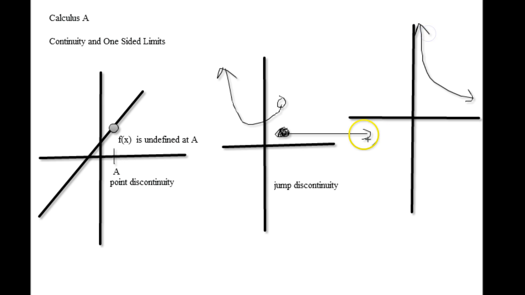Okay, so a rational function looks like this. And we call this an infinite discontinuity. I like to think of continuity as, can you take your pencil and draw the entirety of the graph without having to pick up the pencil to draw the other part? And in each one of these parts I have to pick it up at one point or another. Okay?